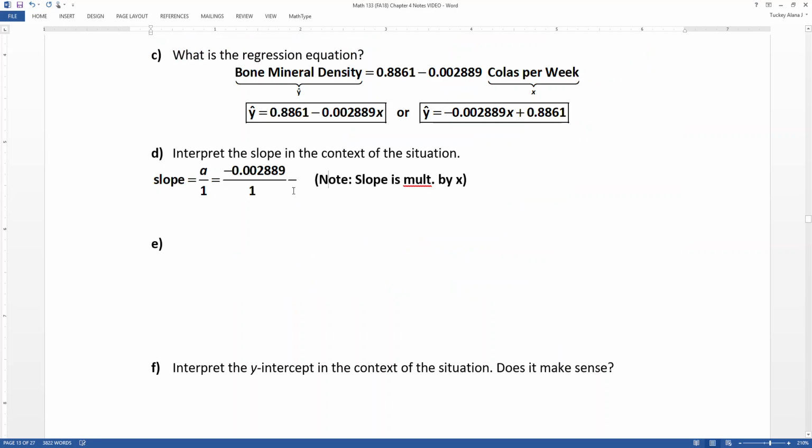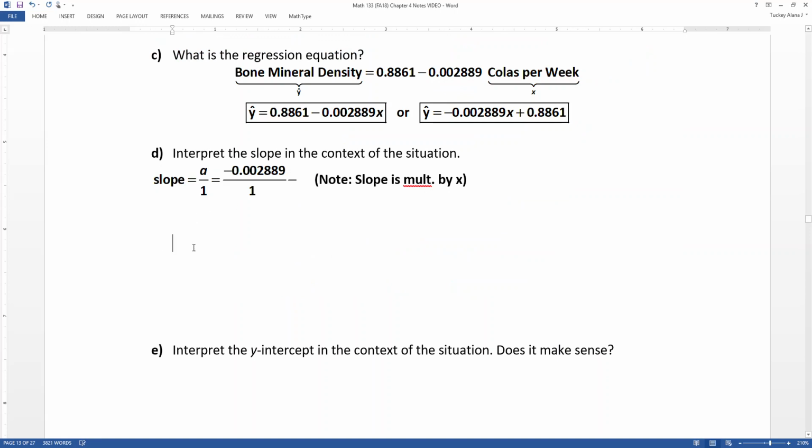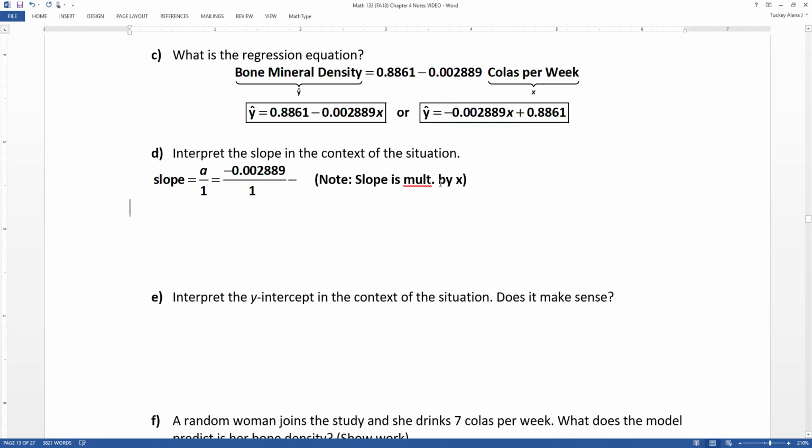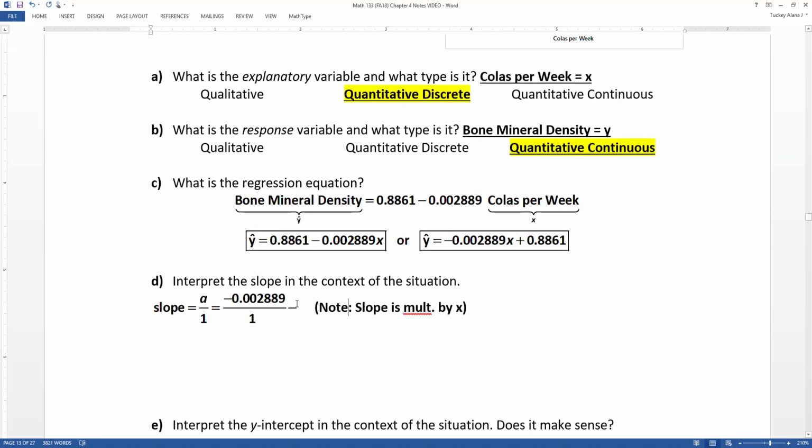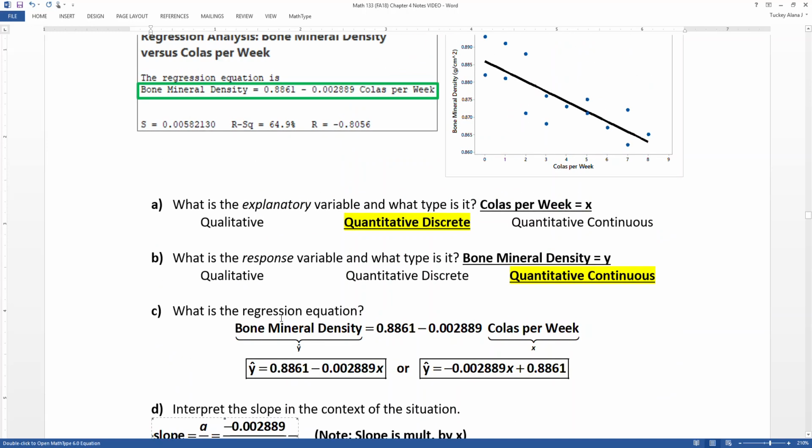All right. So we notice that the slope, again, is always multiplied by the x. A lot of people forget that. So it doesn't matter if it's in the back of the equation or the front of the equation. If it's multiplied by x, it's your slope. But we want to pay attention to the units because the units will really help us. So we want to say that slope is divided by 1. The 1 is in the x units, which for us is colas per week.